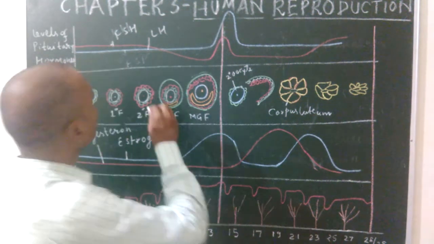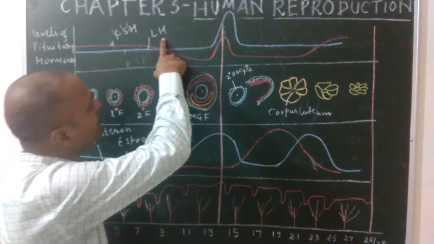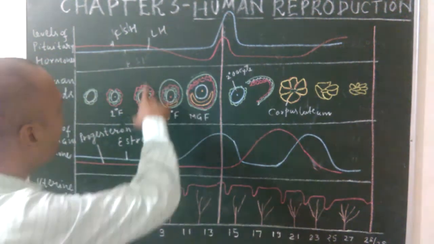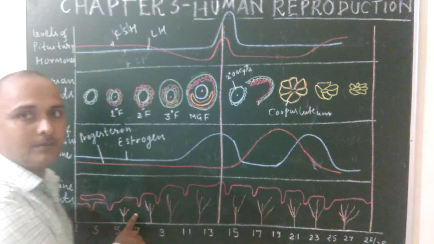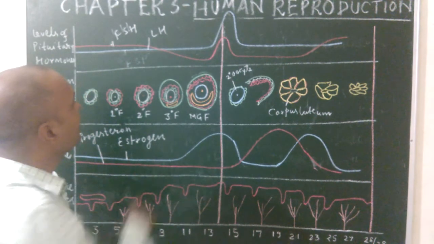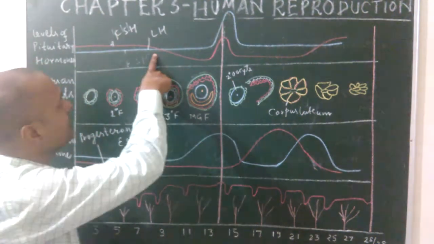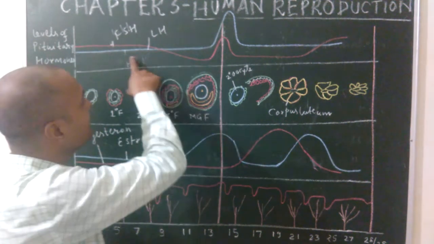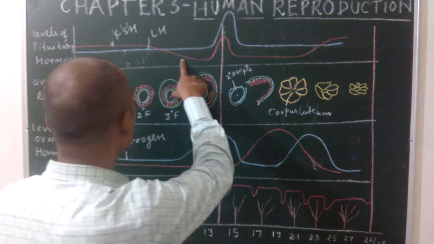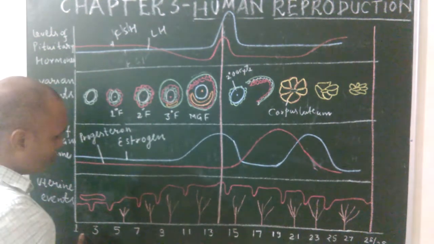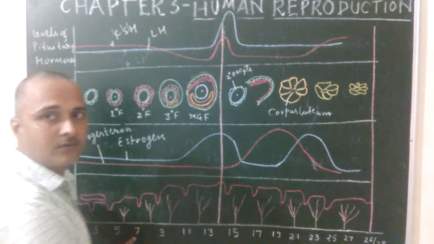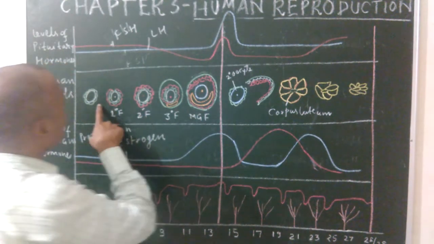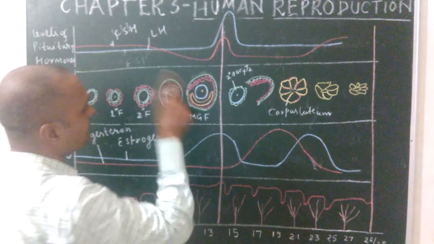In this phase, the levels of both luteinizing hormone, that means LH, and FSH are reduced, because when the wall of the uterus ruptures, there is a release of blood and unfertilized egg through the vagina. These hormones are not required. As a result, the levels of FSH and LH are both reduced, and the peak is down. Now see, after ovulation, which means the release of the egg from the mature Graafian follicle, the formation of follicles starts again.